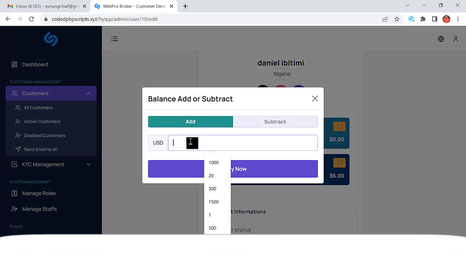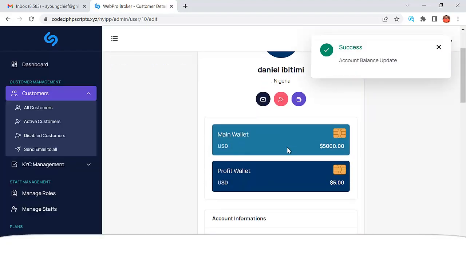So let's say I want to fund this user account $5,000. I can click on apply, and that user account will be funded $5,000, right? That user account will be funded $5,000 right away. So you can see that.